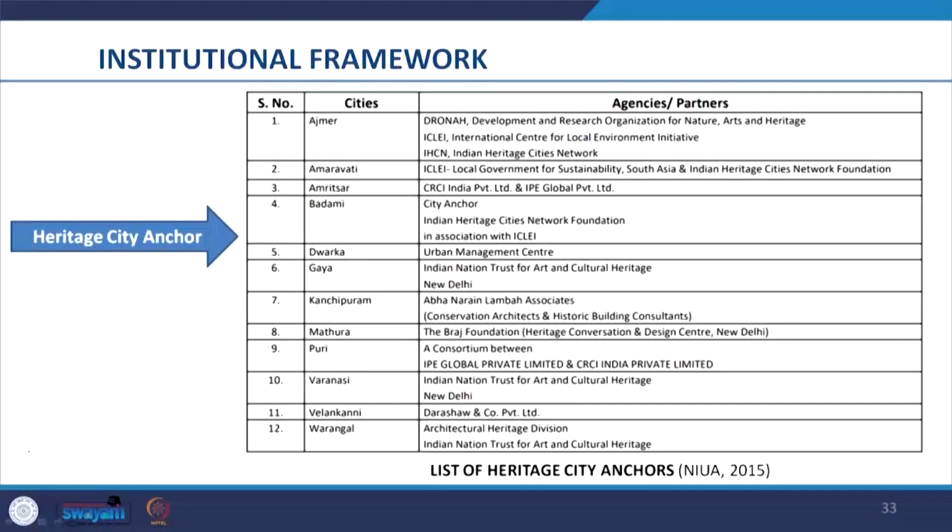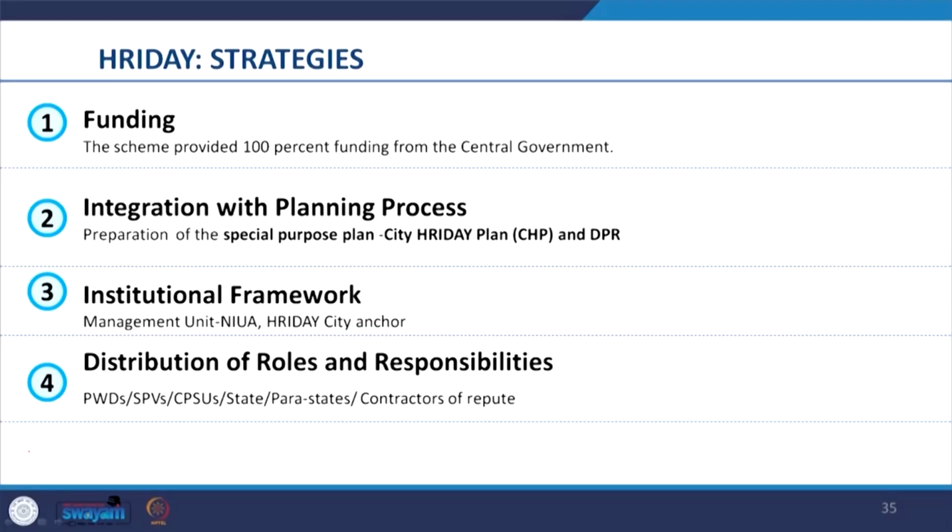In the following image, we can see the list of heritage anchors which were involved in the process. So, we can see nearly 12 anchors, with the 12 cities identified. The strategy involved distribution of roles and responsibilities. We see that the ministry made provision for execution of work through the Public Works Department, PWD, and Special Purpose Vehicles, SPVs. Then we see Central Public Sector Undertakings, CPSU, and state, parastate and contractors of repute.